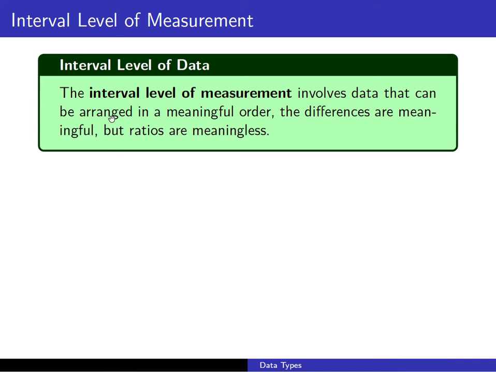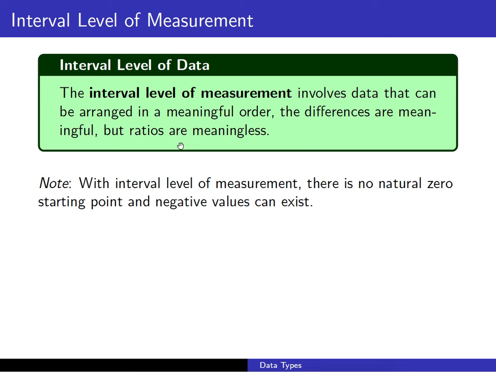One step above the ordinal level is the interval level, and that is data in which we can arrange it in a meaningful order. And now the differences between data values are meaningful, but ratios between values are meaningless. So while we can subtract two data values and get something meaningful, we cannot get something meaningful if we divide. So we put them in order. Differences are meaningful, but ratios between them are meaningless for interval level of measurement.